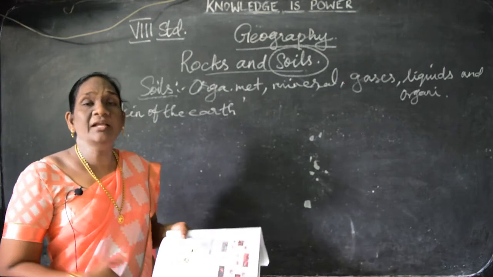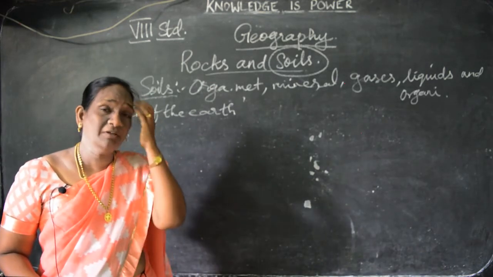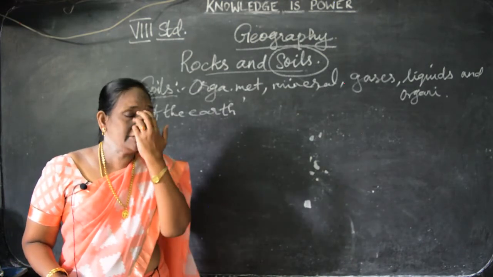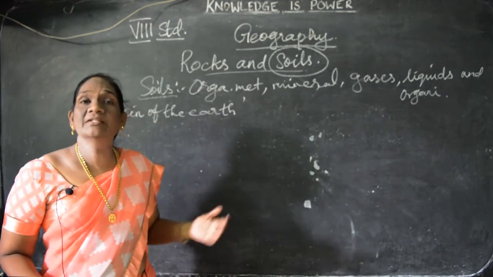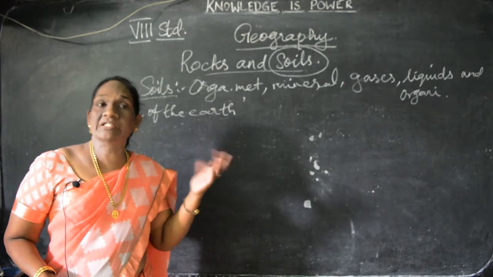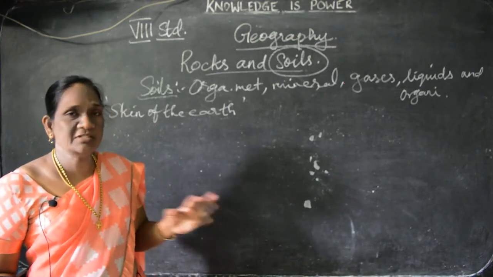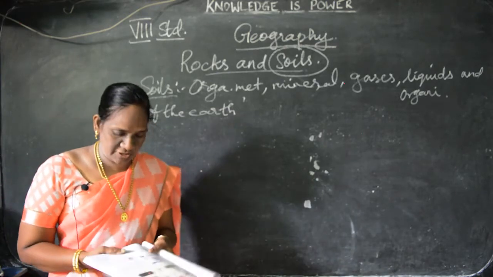And the natural erosion of the earth. Natural erosion. What is erosion? The soil which is eroded away by wind, by water, by rivers, by glaciers. Understand? So, this is called soil erosion.